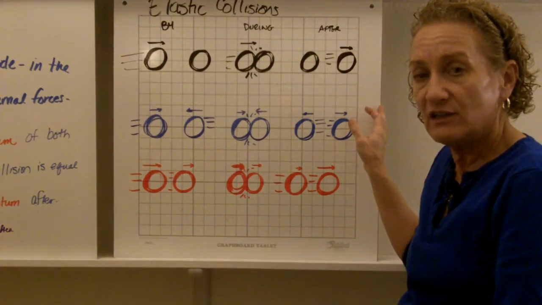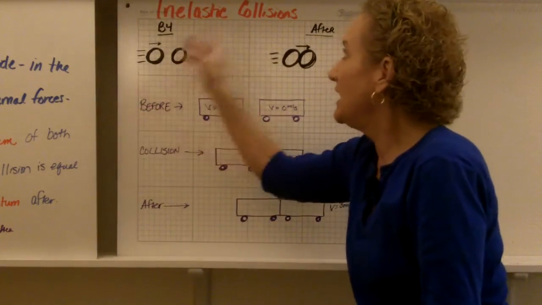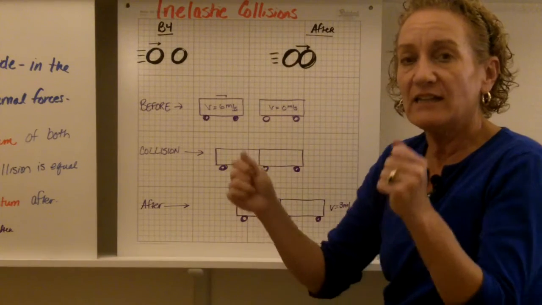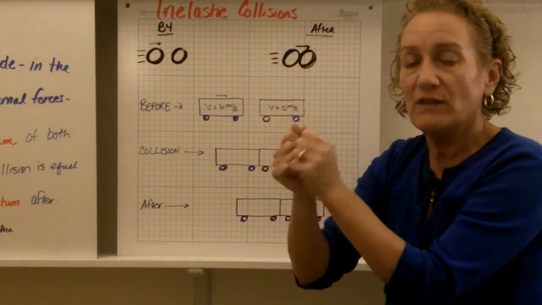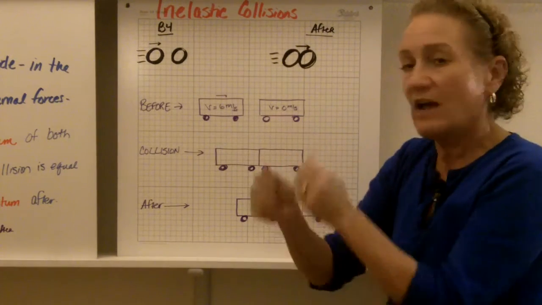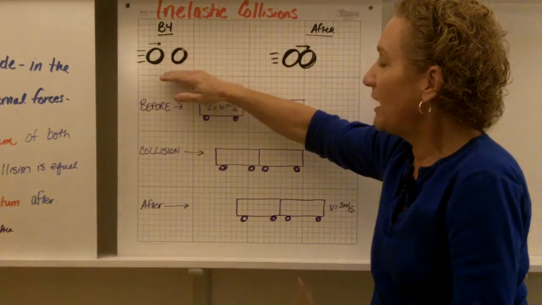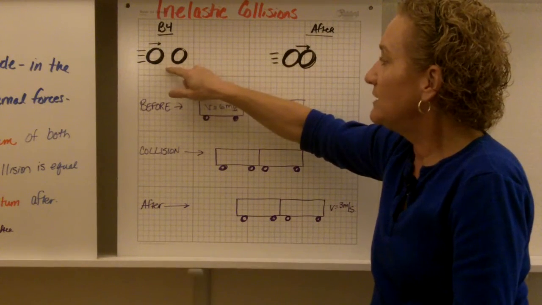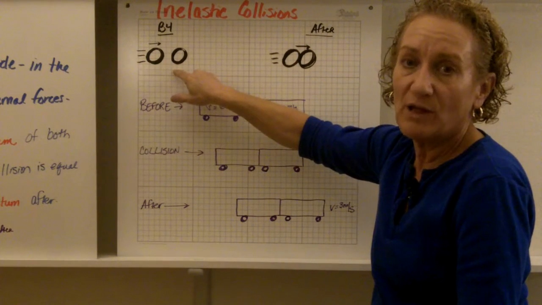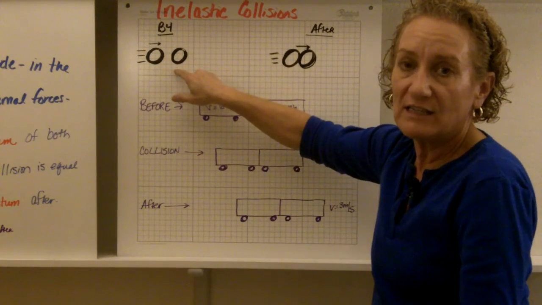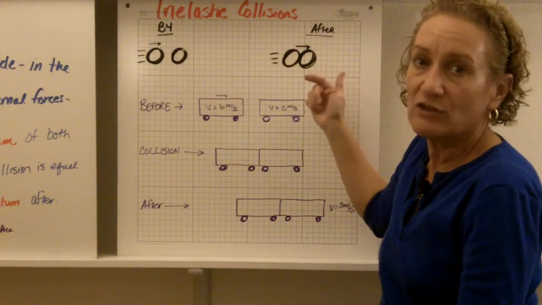The other kind of collision that I want you to know about is inelastic collision. In an inelastic collision, two things come together and they stick together and then they move off as one. They don't bounce apart. They stay together, kind of like as if they're Velcroed together. It's kind of hard to show with balls, so I have two different ways of showing it. First, this is before. The ball on the left has a velocity and is moving towards the ball on the right. The ball on the right has no velocity, sitting still. They hit, they stick together, and both of them move off together to the right.